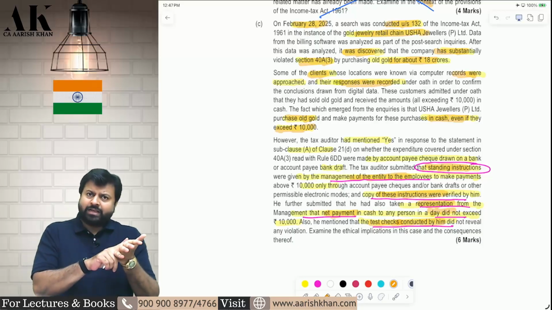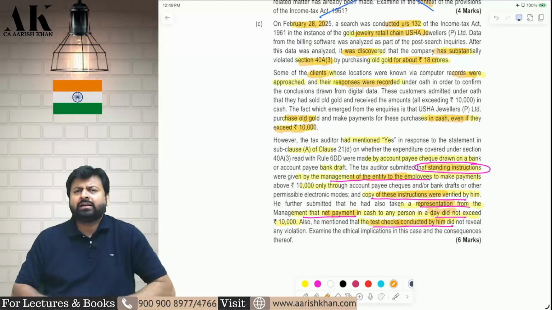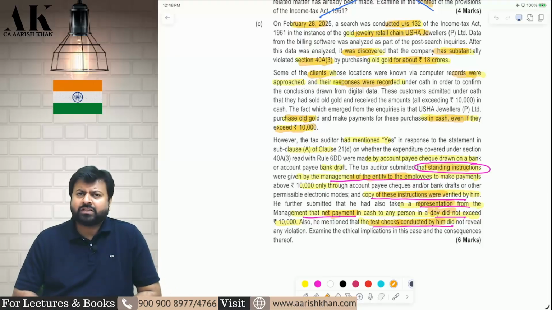You have taken management representation that no payment are made for more than 10,000 rupees. You have taken an instruction from the management that we have given strict instruction to the employees, don't make payment of more than 10,000 rupees in cash. You have also done test check. You have not found a single payment of more than 10,000. That is the reason I have not qualified. This is what the argument of the assessee, of the chartered accountant, is.